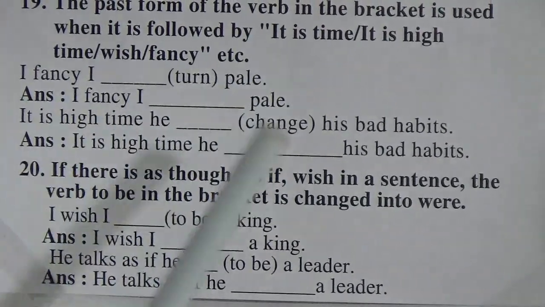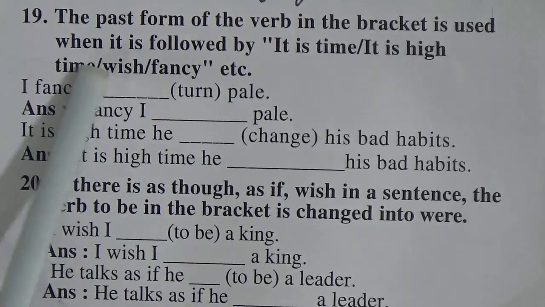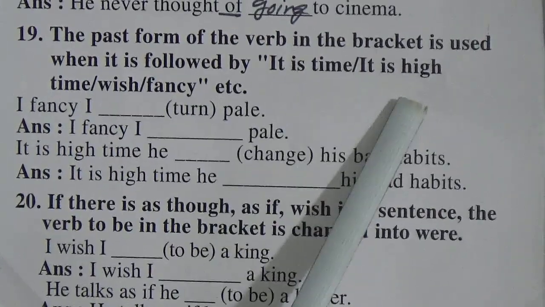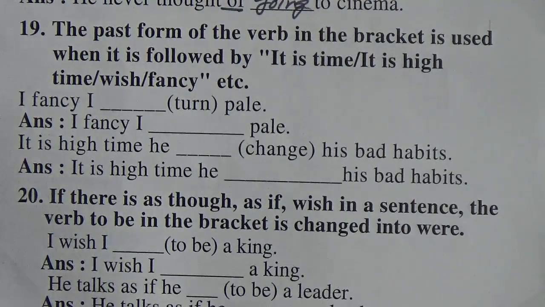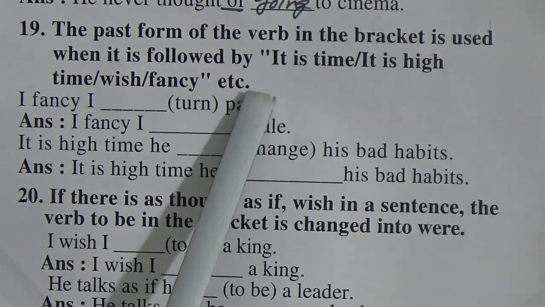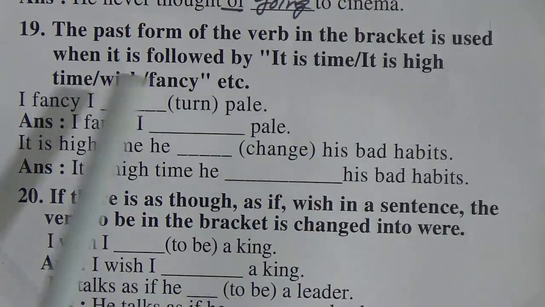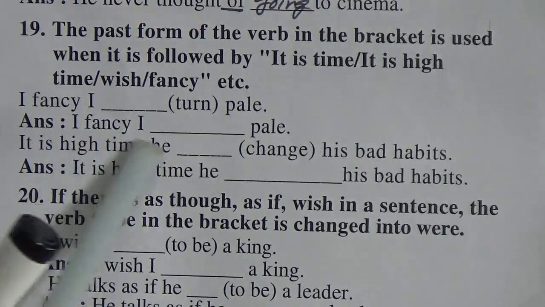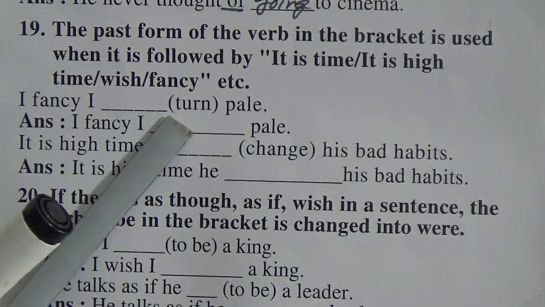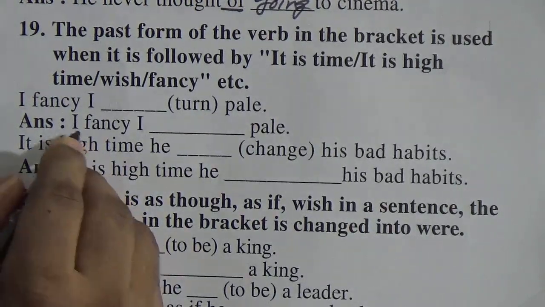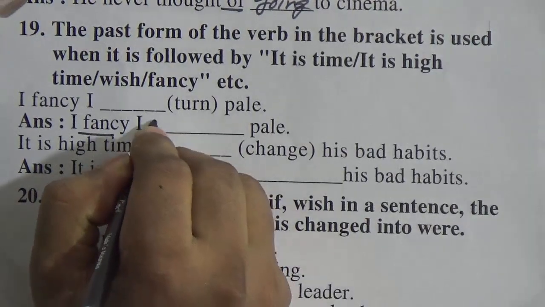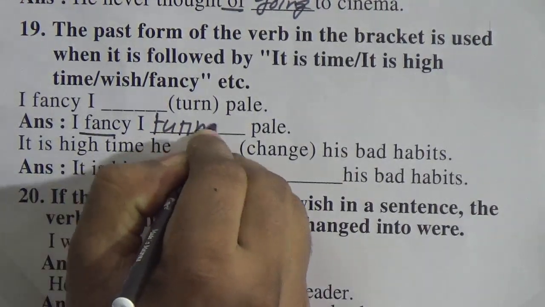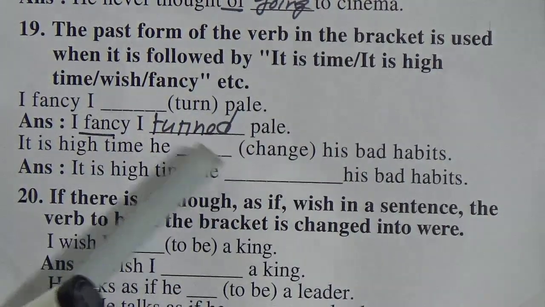Number 19. The past form of the verb in the bracket is used when it is followed by it is time, it is high time, wish, fancy, etc. Let me say very clearly, if after these words, it is time, it is high time, wish, fancy, we have to make the past form of the verb. So with I fancy here, we make it the past form of the verb: I fancy I turned pale.